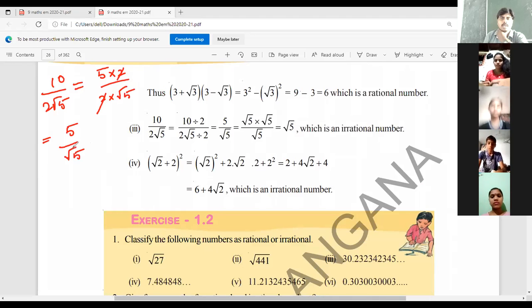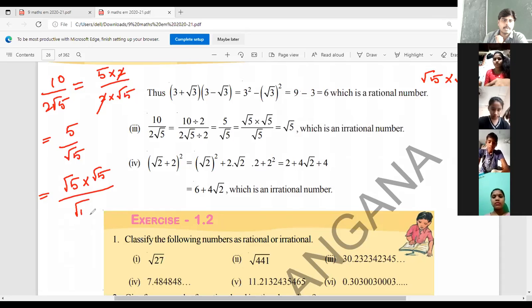5 by root 5. So if you observe, root 5 into root 5 gives you root 5 whole square, that we can write, square root gets cancelled, 5. That means root 5 into root 5 we get 5, right? So simply, can we write this 5 as root 5 into root 5? Can you write? Yes, no?